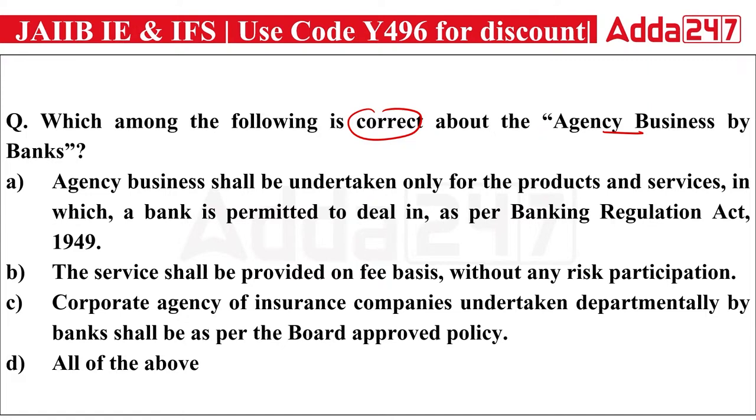First is saying agency business shall be undertaken for the products and services which a bank is permitted to deal in as per the Banking Regulation Act 1949. Second, the service shall be provided on a fee basis without any risk participation. Third, the corporate agency of insurance companies undertaken departmentally by banks shall be as per the board approved policy. And the last option is all of the above.